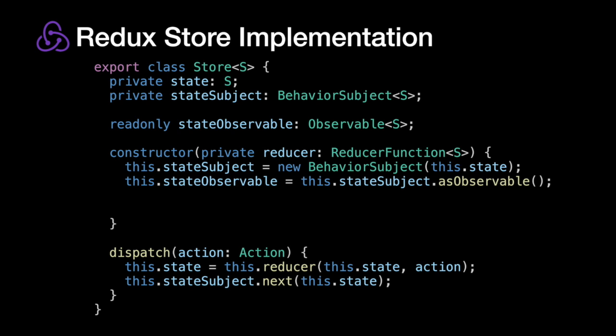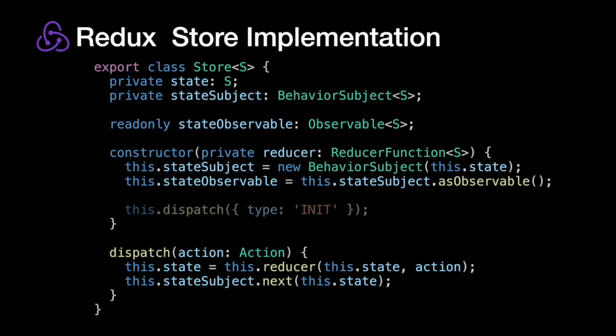Last step. All I want to do is initialize the state. So I'm just going to dispatch a dummy action. I'm just going to dispatch an init. This is what they do in NGRX. They just dispatch an init right off the bat, and that's going to run the reducer one time and create some initial state. So for basic applications, these 11 lines are all you need.